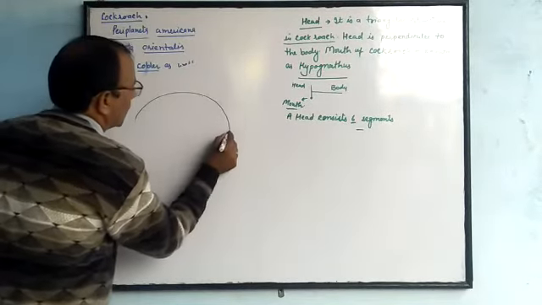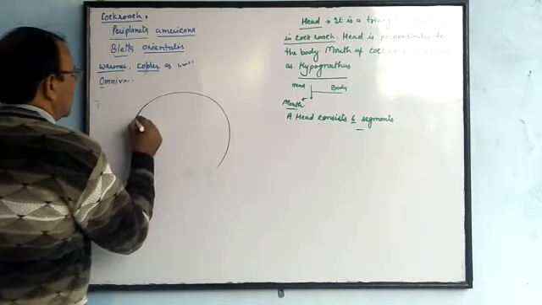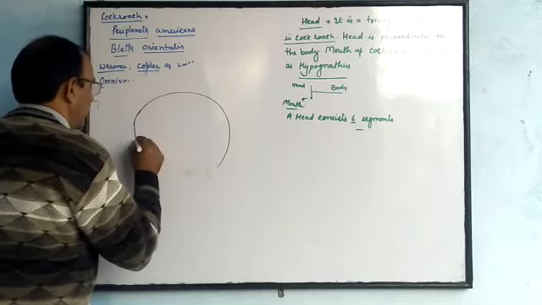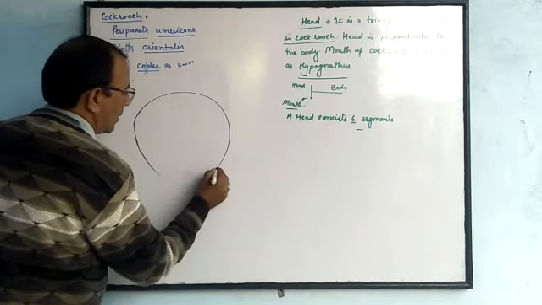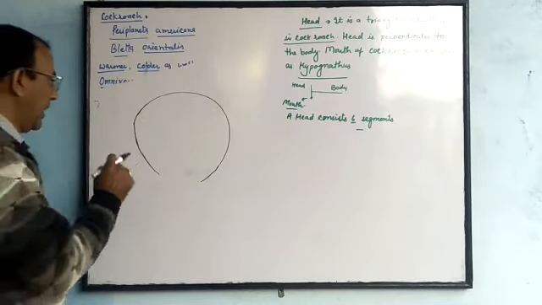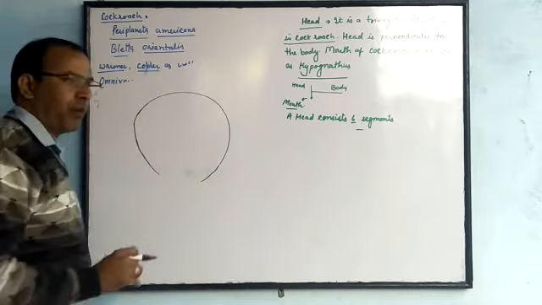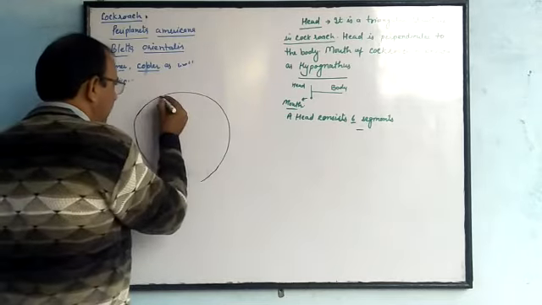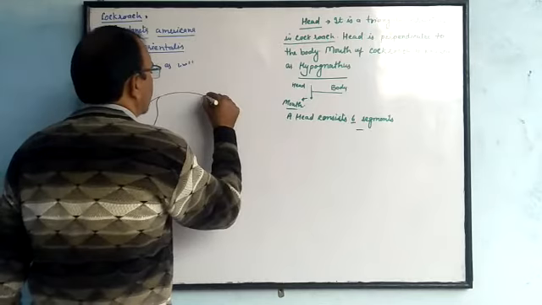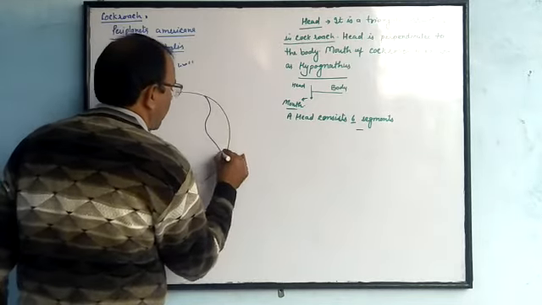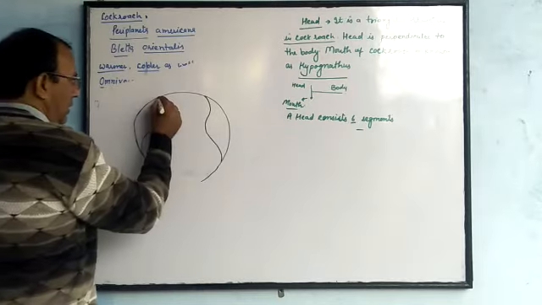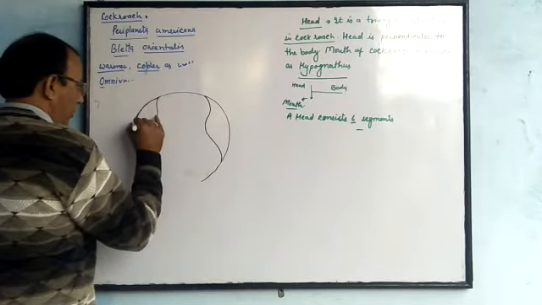Suppose this is the head structure in a cockroach. In the head there is one pair of compound eyes present in the cockroach. एक पेयर इसमें कंपाउंड आईज जो है वो प्रेजेंट होती हैं.